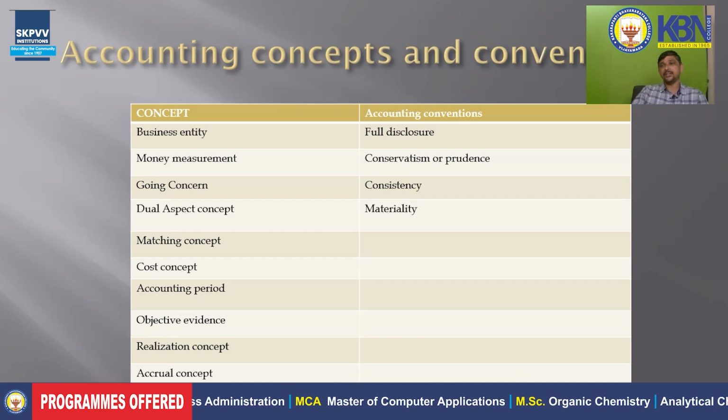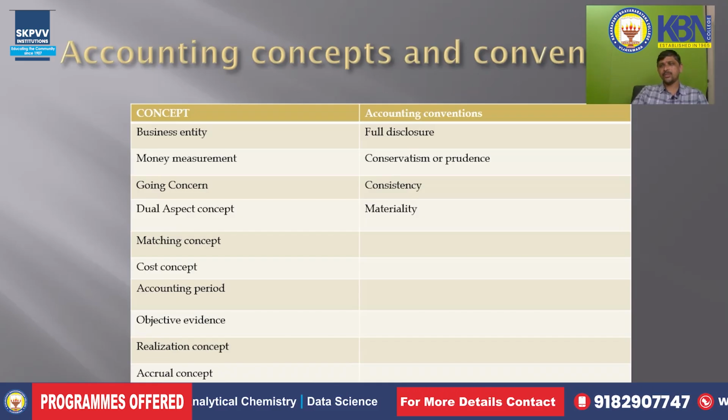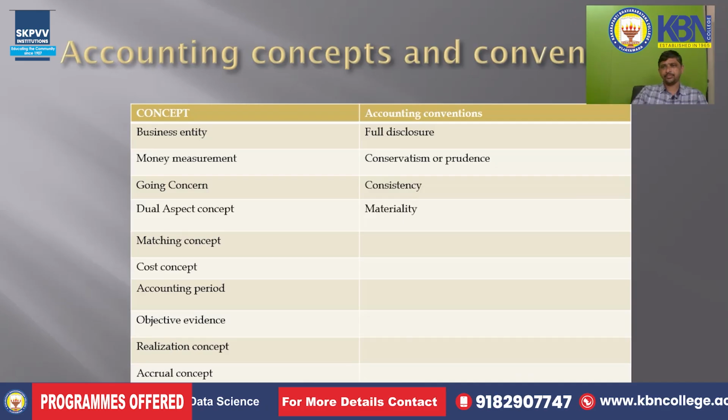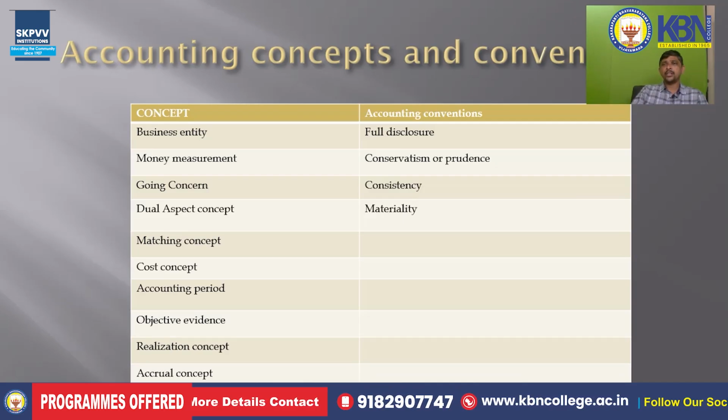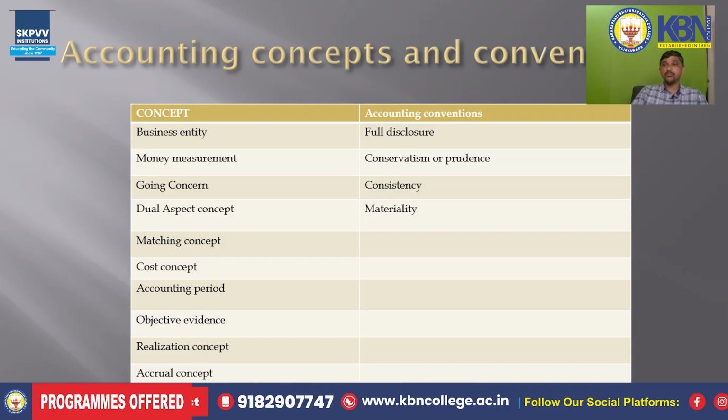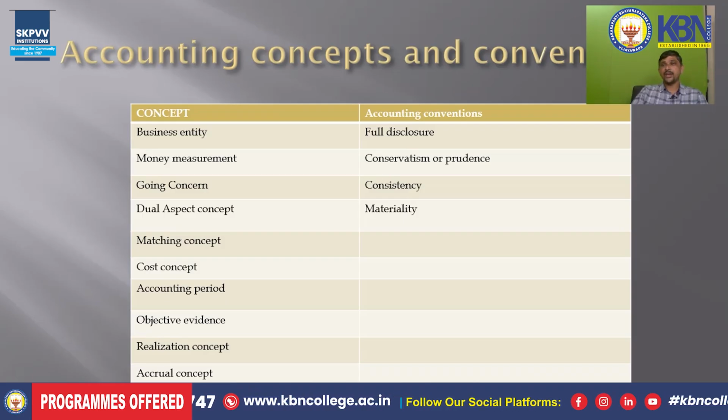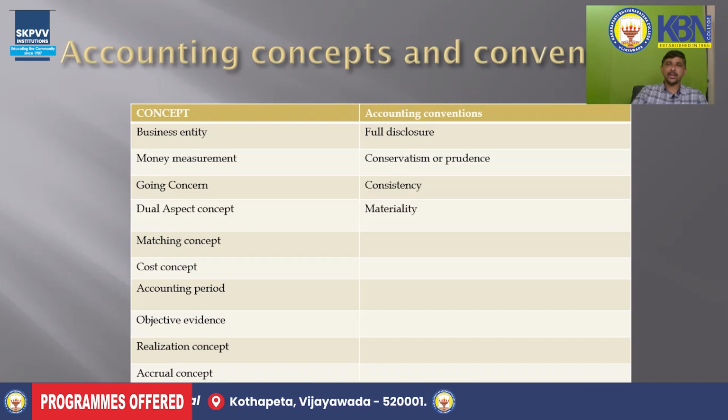But until then, we have to show this land as an asset on the asset side of the balance sheet, and we have to give a note below the balance sheet, under the heading of contingent liabilities, that the land worth 1 or 2 crores is in the court case. We don't know whether it will be a liability or an asset in the future. Uncertainty. This transaction included uncertainty.